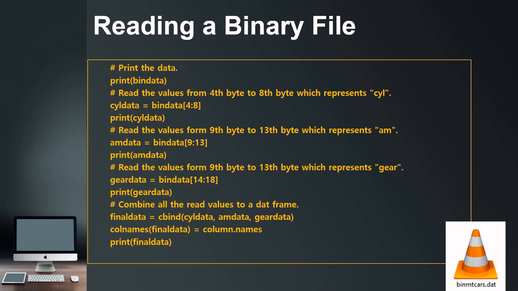And finally I'm going to combine the CYL data, then AM data, and then gear data. So the cbind function is used to combine, and the final data comes in the final data. So this is the column name, and we are going to print. So this is the reading of the file.